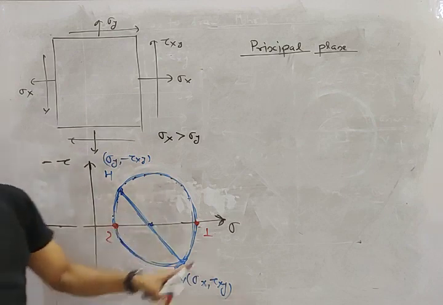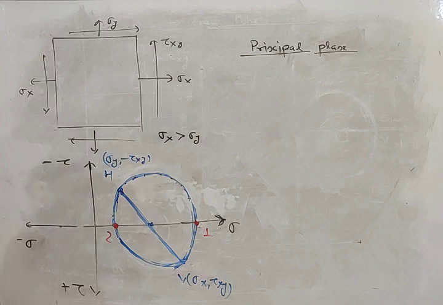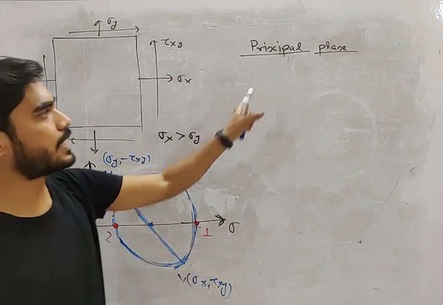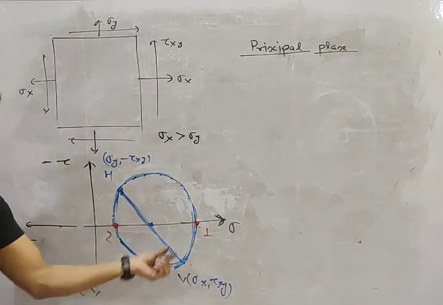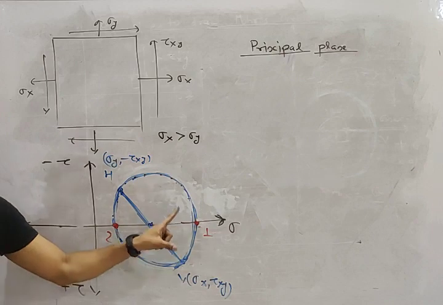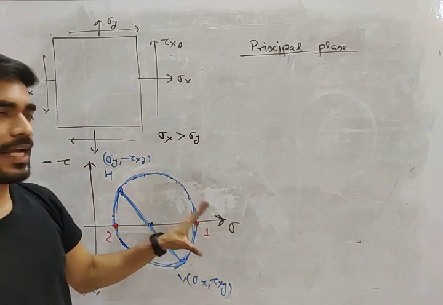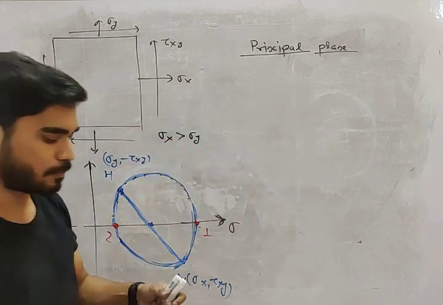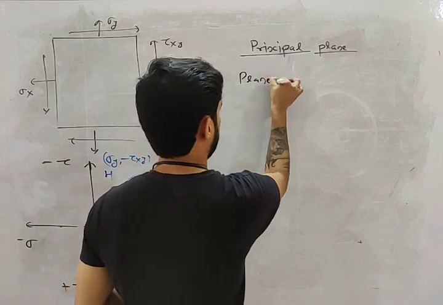These are the points where tau will always be 0, and these are the planes known as principal planes. A point on the Mohr circle is actually a plane. So what is a principal plane, my friend?